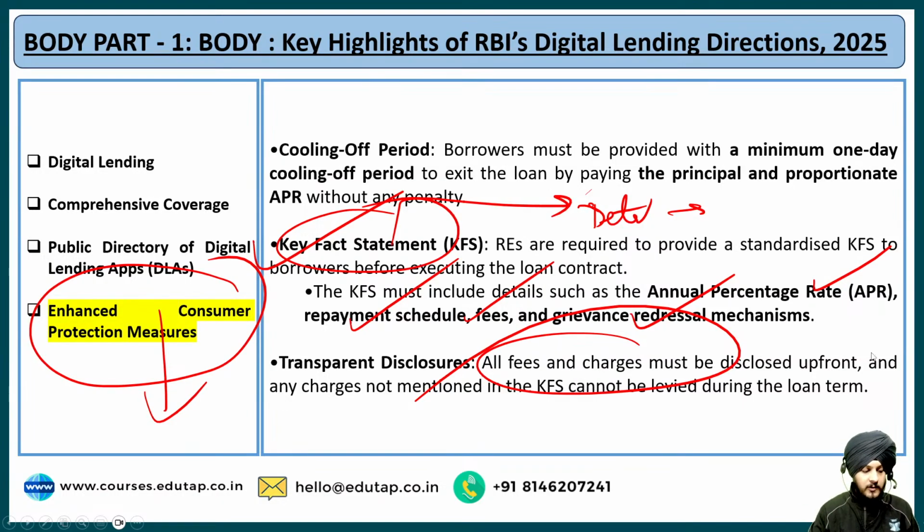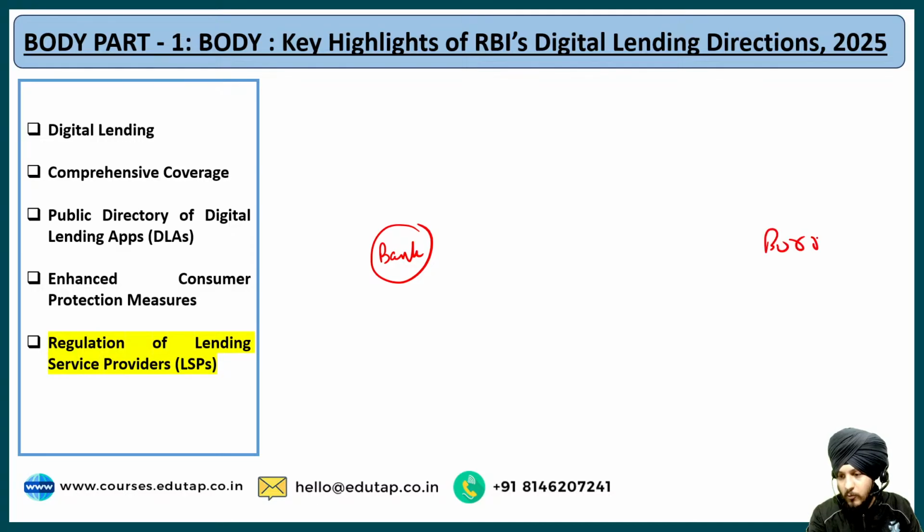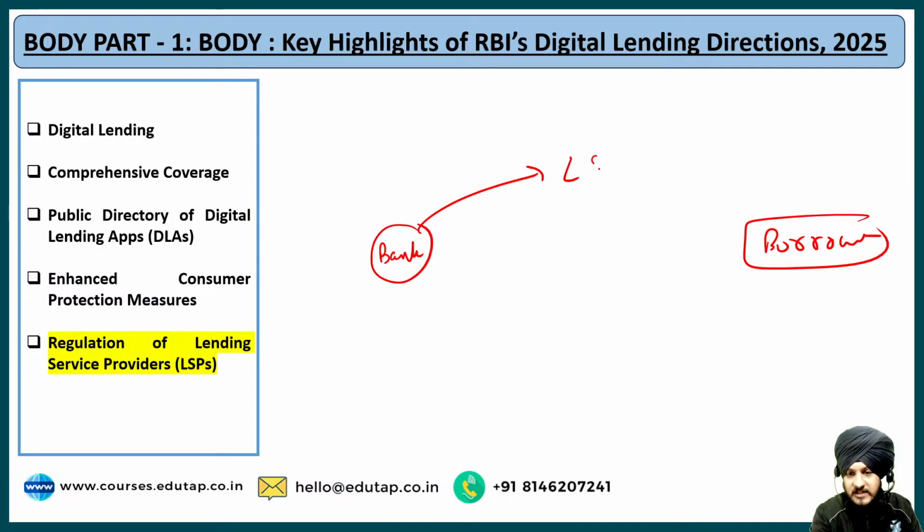Now let us move forward. The next point is regarding the regulation of digital lending service providers. Fine. So when we talk about digital lending service providers, for example, let us say this is a certain type of bank, and this is a certain type of borrower. Now what does this bank do? They basically appoint these lending service providers. These are nothing but the third party service providers.